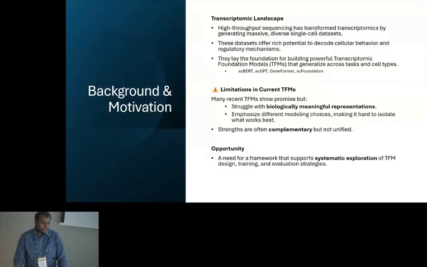Each method proposes a different approach, and we don't know which one is the best, which one can actually do the differentiation, especially to decode cellular behavior and regulatory mechanisms. So what we did in the last 2 years is bring together all these approaches and provide a common framework where people can experiment with different settings to see which is the best setting they can use to train the foundation models.